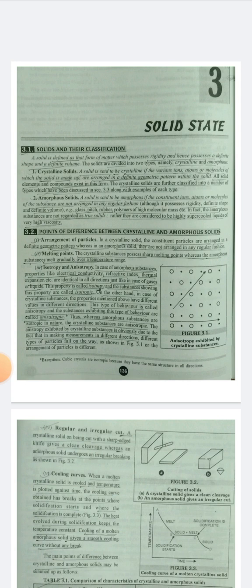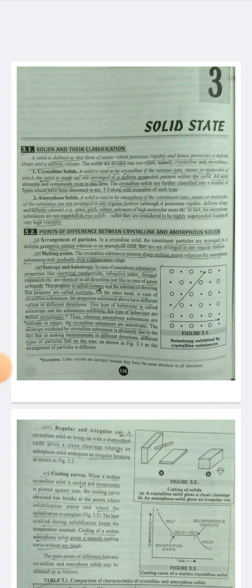Thus, amorphous substances are isotropic in nature, and crystalline substances are anisotropic.